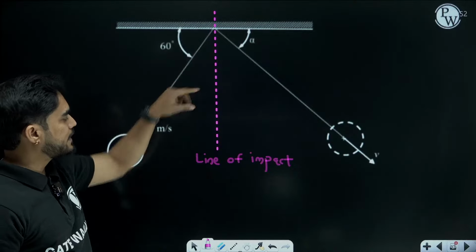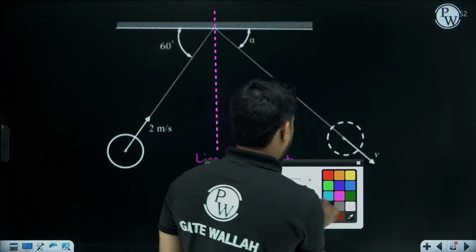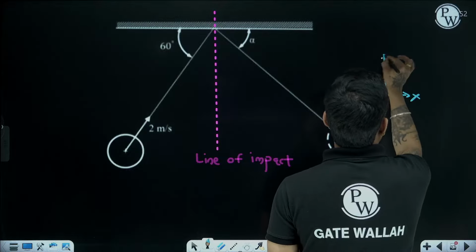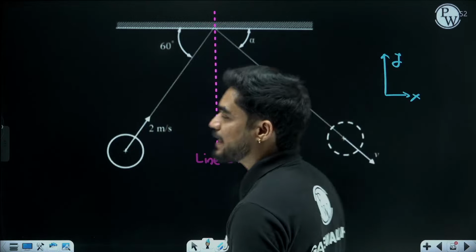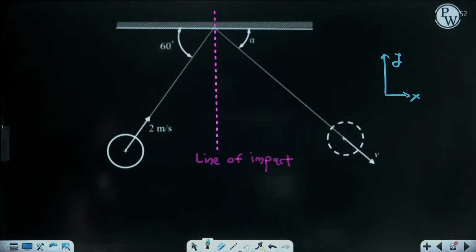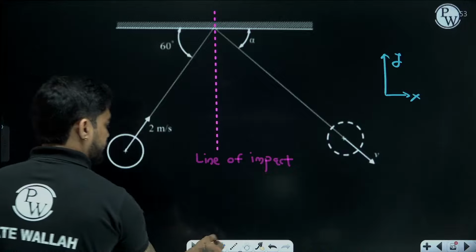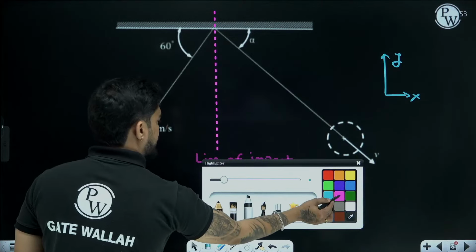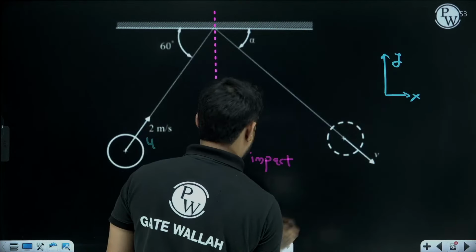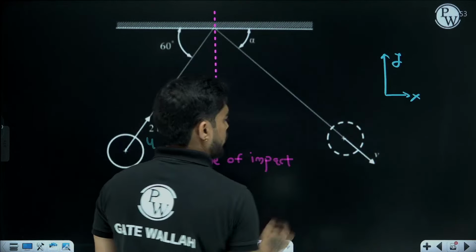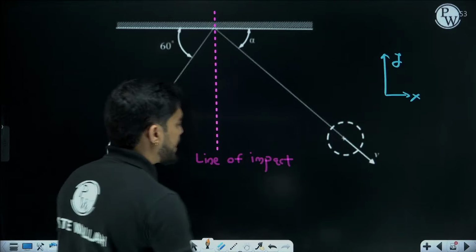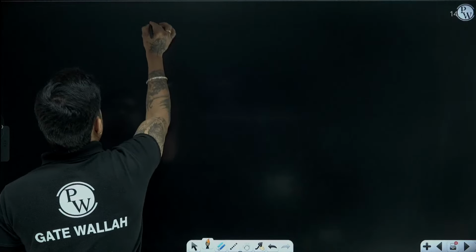So the velocities in y direction will change, but velocities in x direction will not change, right? Let's say this is the initial velocity, this is the final velocity. So final velocity in x will be same as initial velocity in x.